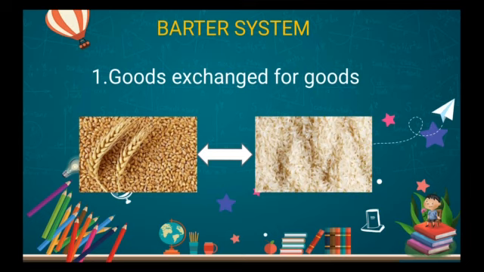Here, let me give you an example. There are two pictures shown on the screen, where on one side you can see wheat, and on the other side rice. Let me explain. That is goods exchanged for goods without the intervention of money. We didn't have money in those periods. You can easily understand: goods will be exchanged for goods, but without money.